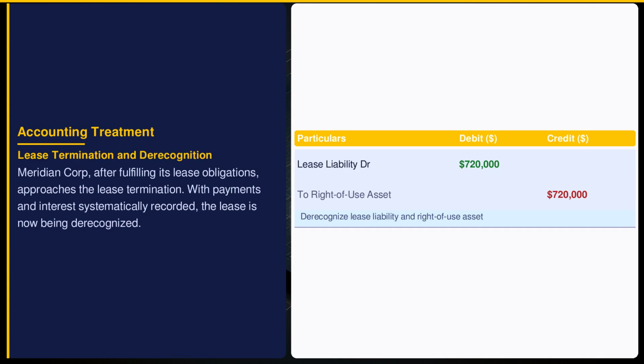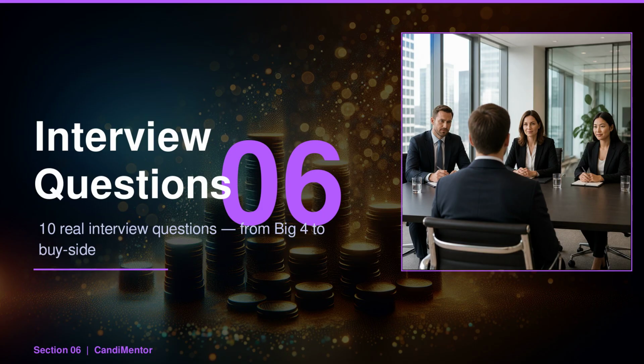Upon lease termination, the remaining lease liability and right-of-use asset are derecognized, totaling $720,000. This reflects completion of all lease obligations. Indian Accounting Standard 7 guides that such derecognition aligns the books with the economic reality, clearing liabilities and associated assets once obligations are fulfilled.